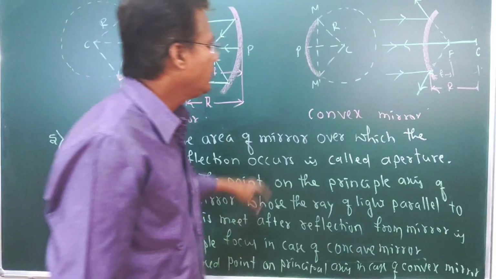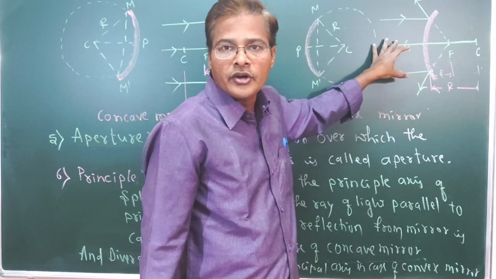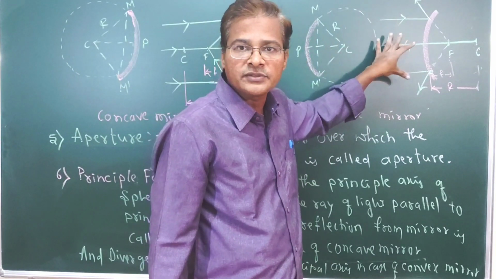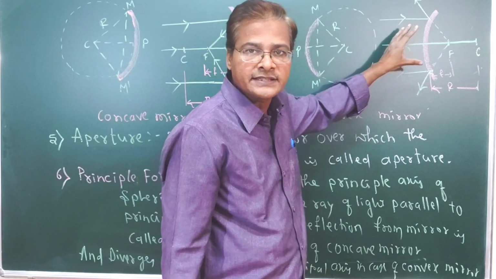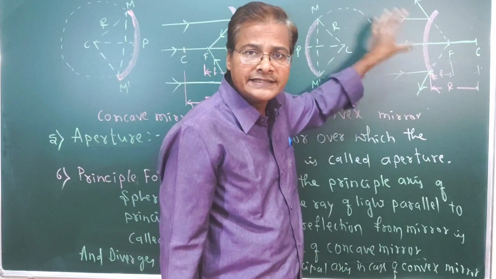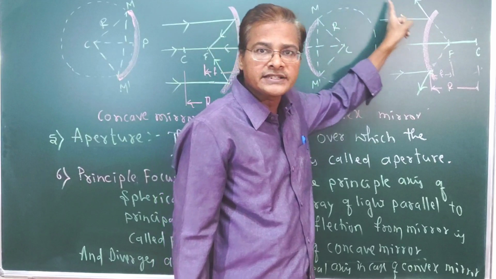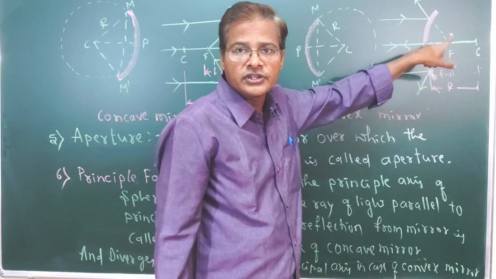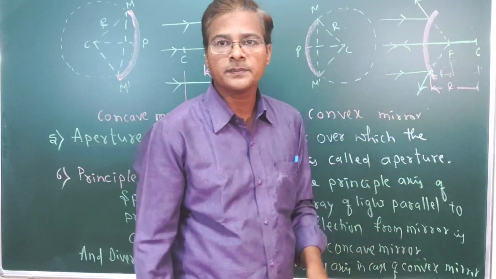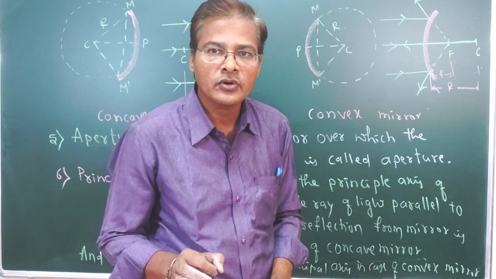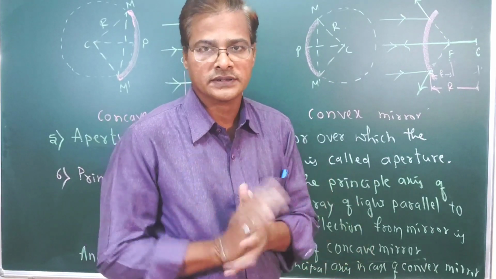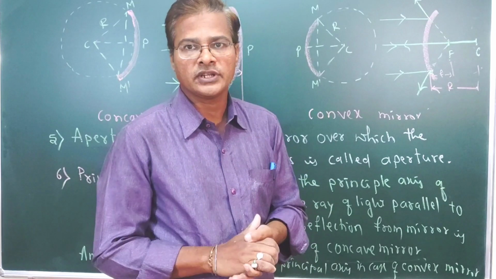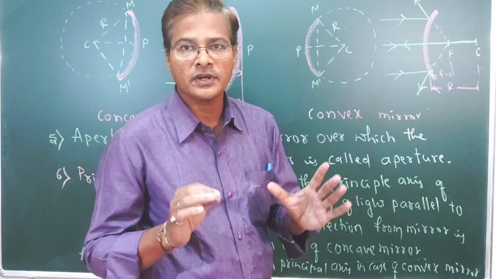If you are thinking about a convex mirror, when a parallel beam of rays falls on it, the rays diverge. If you extend them in the backward direction, we get one point on the principal axis, and that point we are going to call the principal focus.